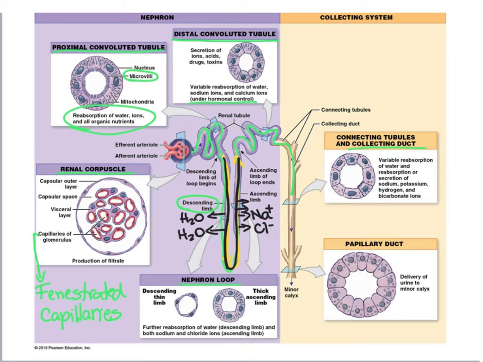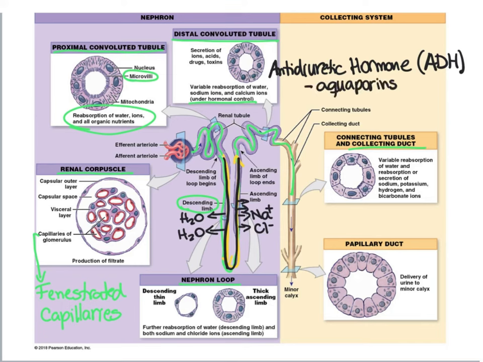So, for example, if we talk about antidiuretic hormone, ADH, this hormone acts by increasing the amount of water channels in the distal convoluted tubule and collecting duct cells. And these water channels are called aquaporins.